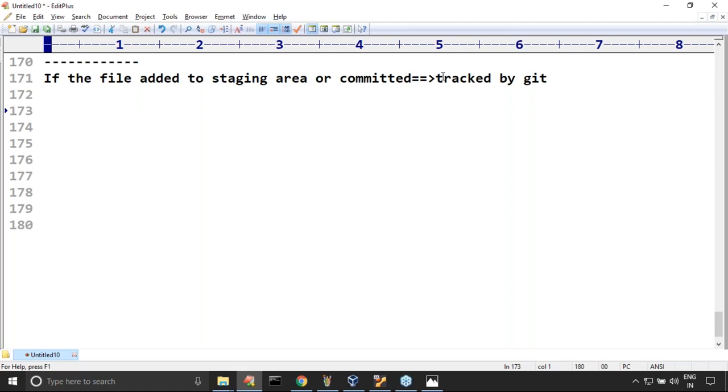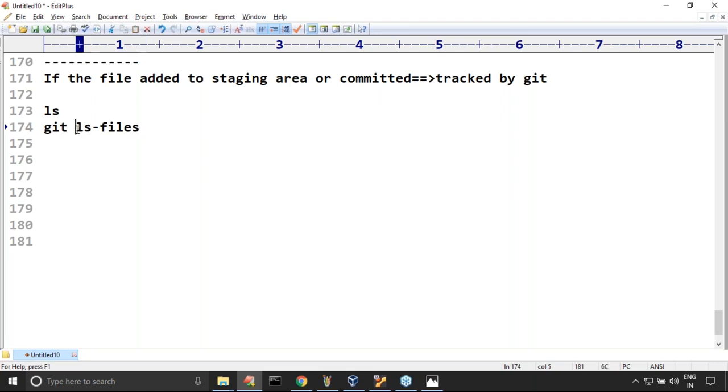Which files are there in the current working directory? ls is the command. You know, it is the normal Linux command. Next, which files are tracked by Git? There is a command, git ls-files. What is the command?